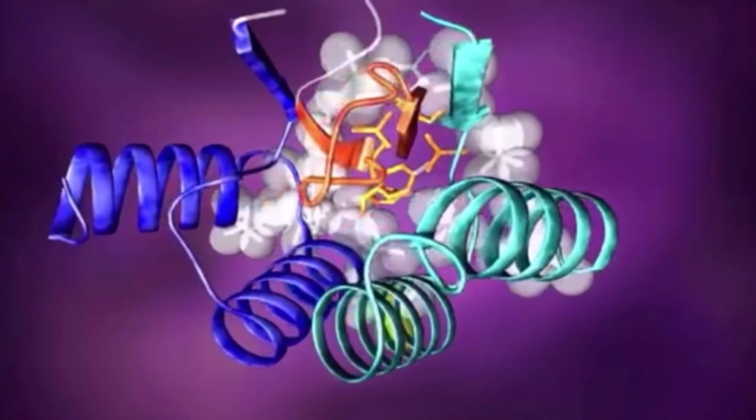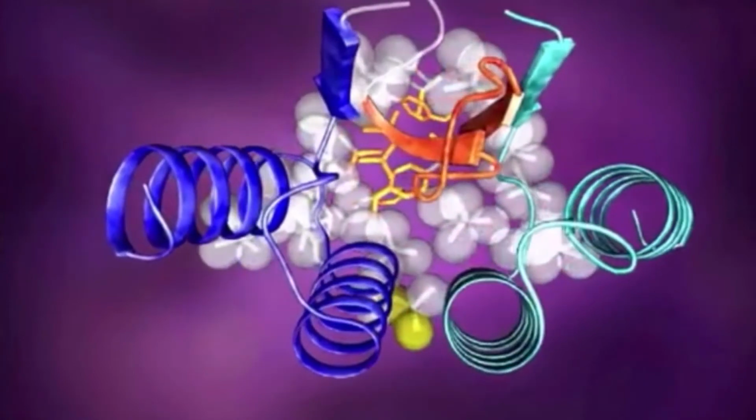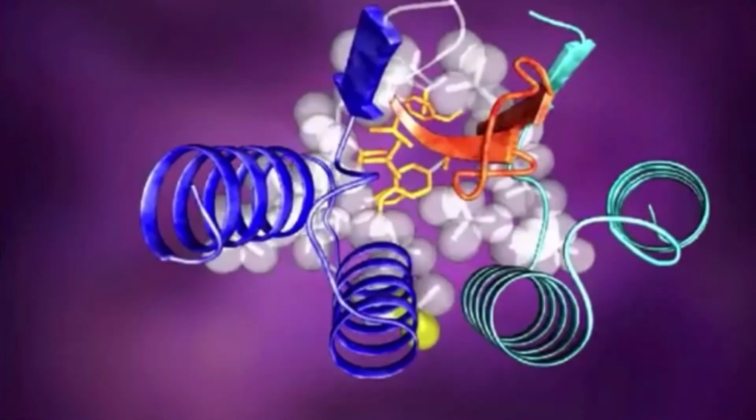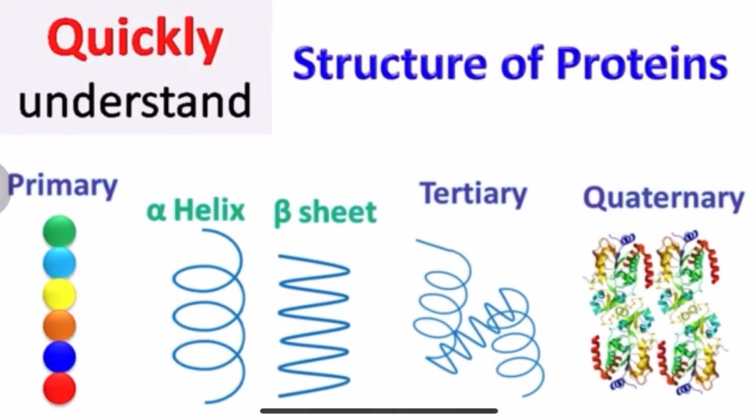Proteins form interesting structures. They have 4 different types of structure. These structures include primary, secondary, tertiary and quaternary. Let us talk about each of them.